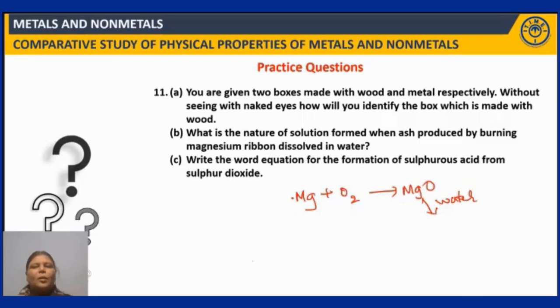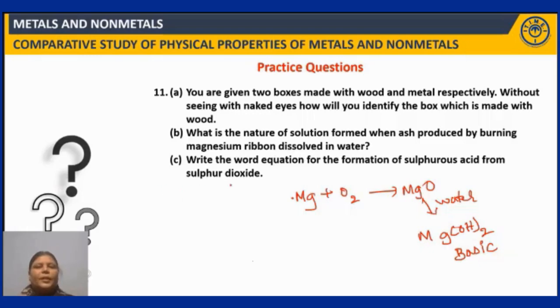This is a metal oxide, right? When dissolved in water, it forms magnesium hydroxide, which is a base. So obviously the solution will be basic in nature. You know that generally metal oxides are basic in nature and non-metal oxides are acidic in nature. So that's why the solution will be basic.